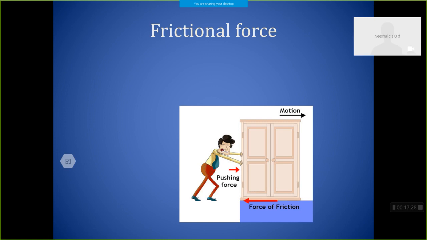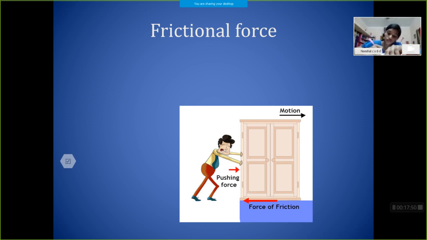Any moving object, if you are not applying any external force, will gradually come to a stop. So is there any force acting on the body? The force acting on the body is called the frictional force.